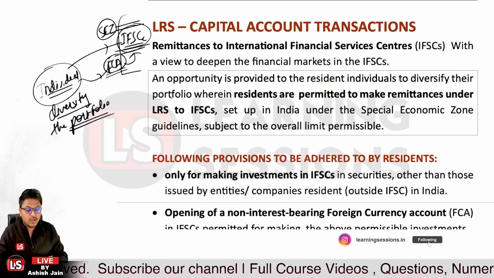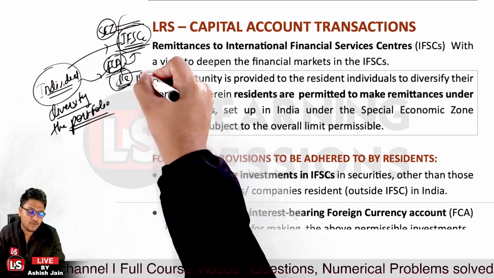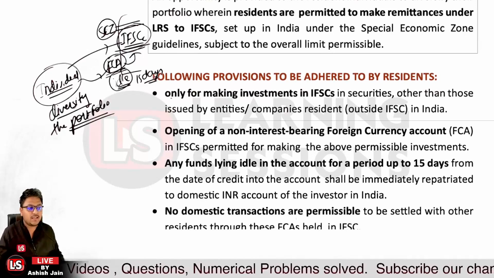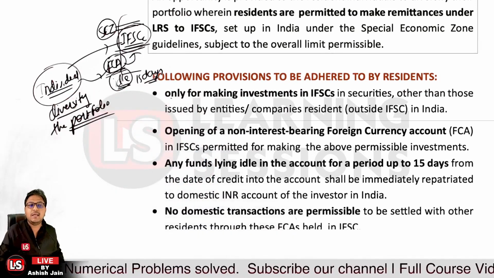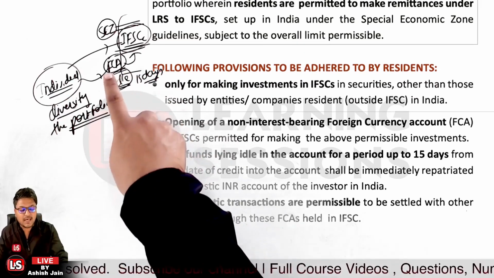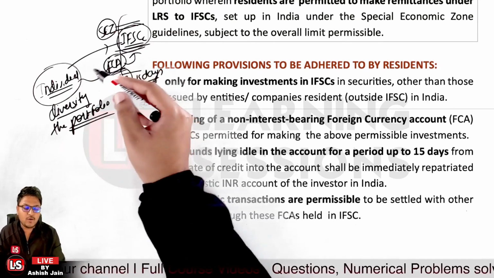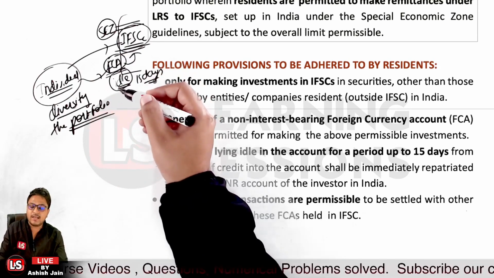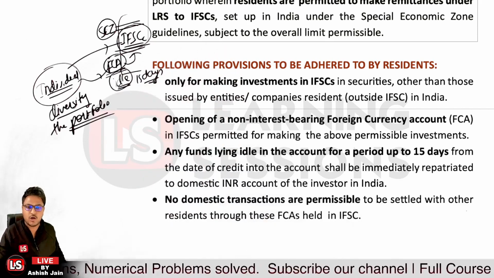And further, if there is an idle balance which is not in use, lying idle for the last 15 days, that is to be repatriated to India, into the domestic INR account maintained by the individual. And further, no domestic transactions are permissible in the FCA account in that case. So it's not the case that you are holding USD 1 lakh in FCA and are going to use that 1 lakh USD for your domestic purposes or for some personal transaction. That's not allowed.